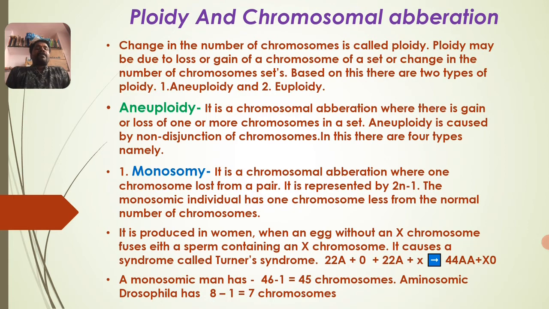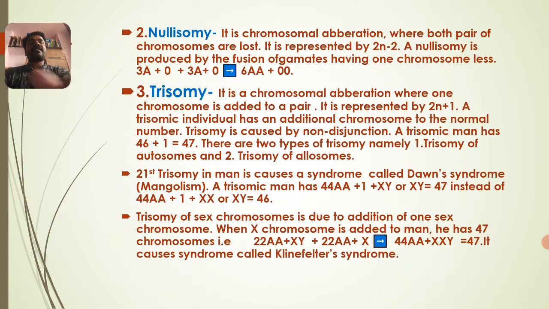Here a monosomic man has 46 minus 1 equals 45 chromosomes. A monosomic Drosophila has 8 minus 1 equals 7 chromosomes. The number of chromosomes is 7 in Drosophila, but in humans it is 45, which leads to a syndrome called Turner's syndrome. The syndrome name is Turner's syndrome.